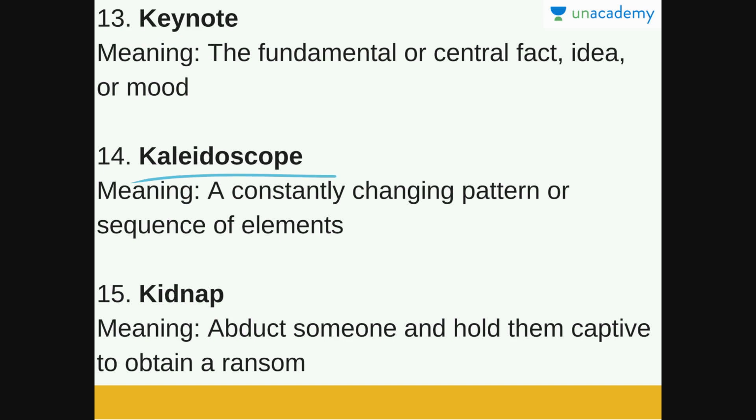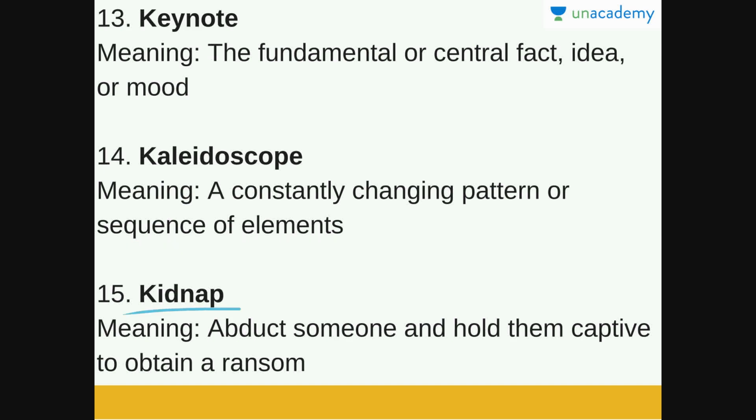Next is kaleidoscope. I'm sure you all must have heard of this word. Maybe you all have played with a kaleidoscope when you were young, or maybe even submitted this as your project when you were in school. So kaleidoscope is a constantly changing pattern or sequence of elements. It works on the principle of multiple reflection, and you can see a constantly changing pattern or sequence of elements in this instrument.